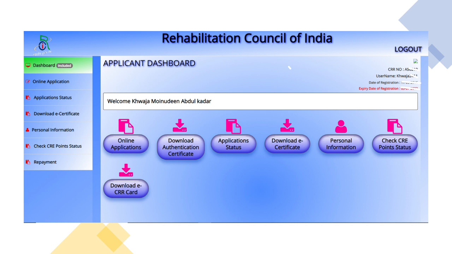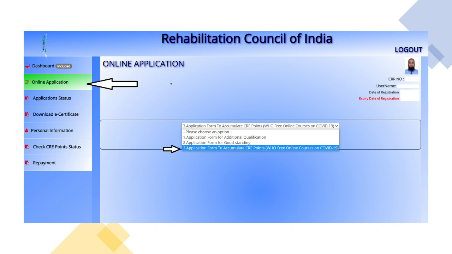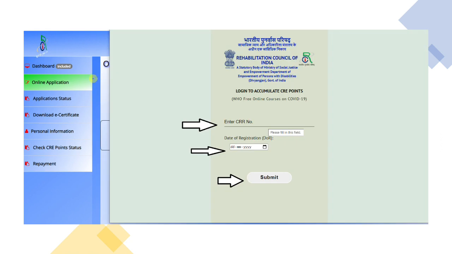Once we are done with that, we will next go to the online application. When you press online application, in the drop down menu, the third one is application form to accumulate CRE points, WHO free online courses on COVID-19. Select that, then press OK. It will ask for your CRR number and the date of registration. Get that from your RCI registration certificate and press submit.